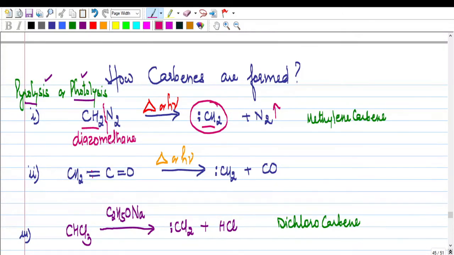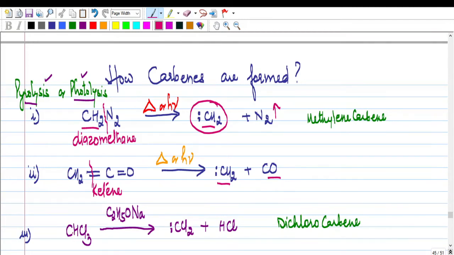Okay, you can also prepare methylene carbene through ketene. So if you take ketene and you again expose the ketene to heat or sunlight, the bond is going to break. You are going to get methylene carbene and carbon monoxide.